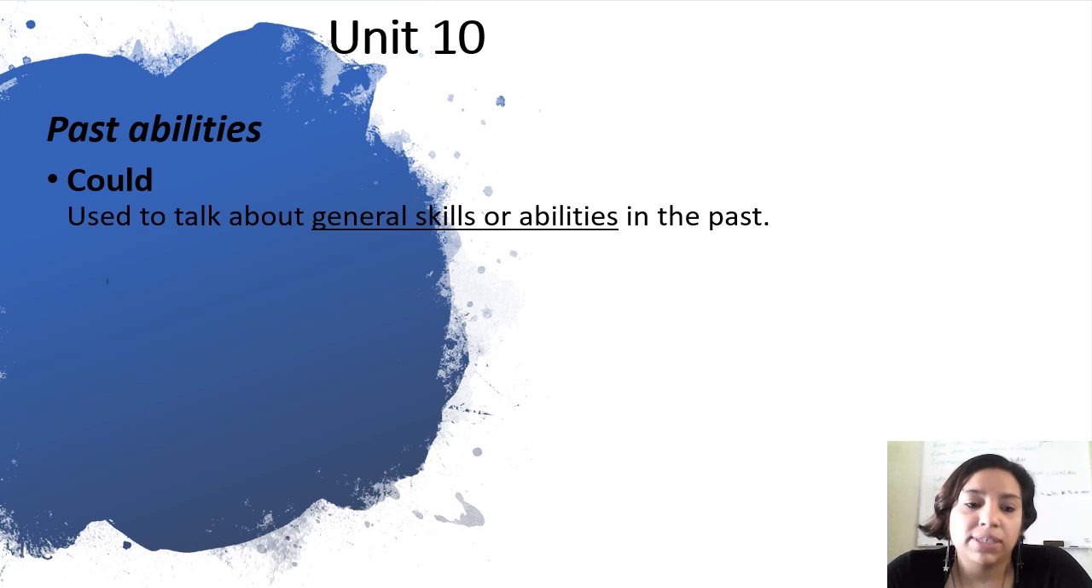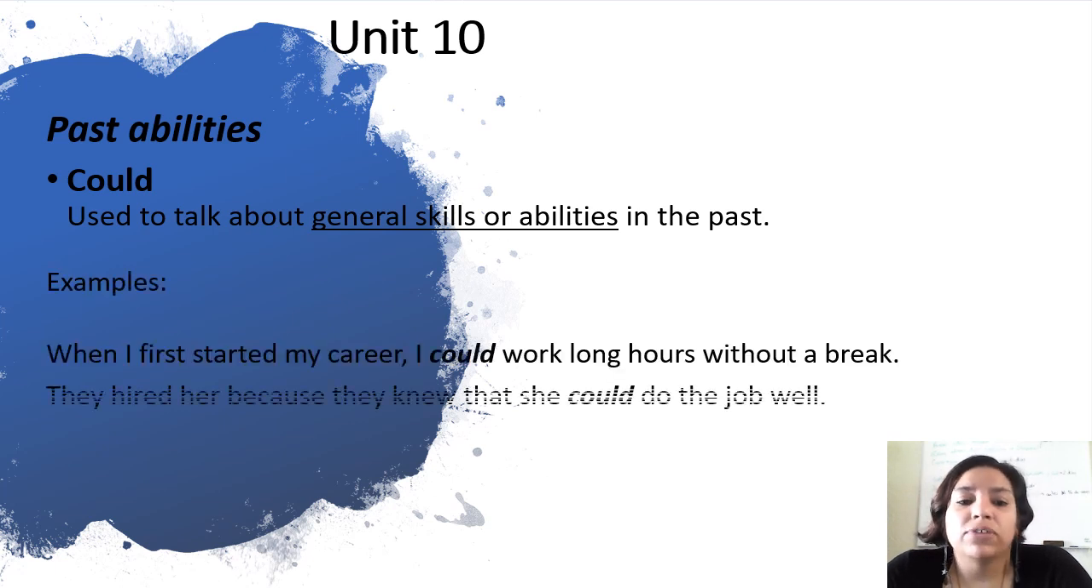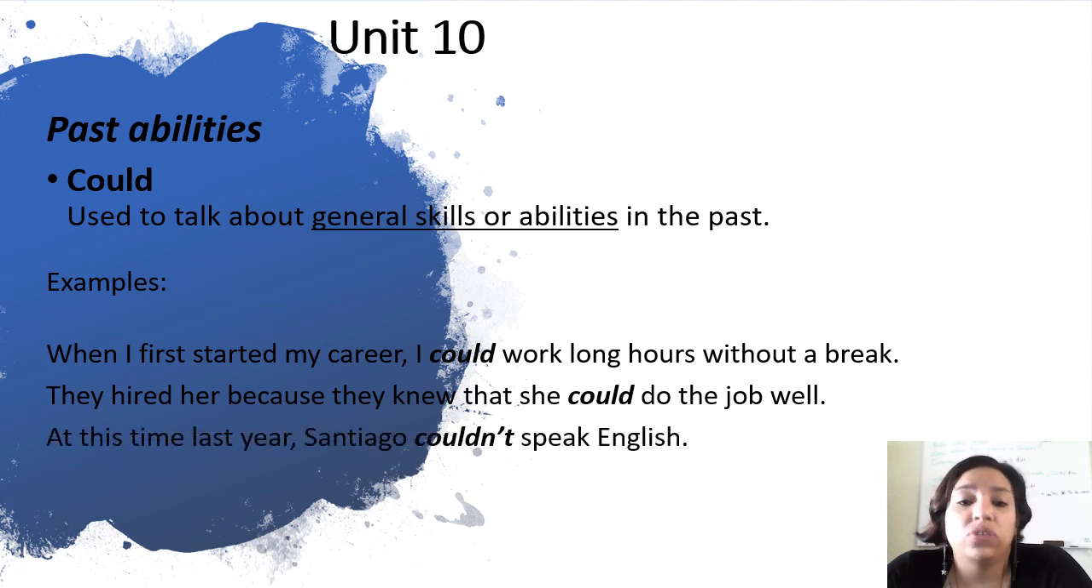So let's see some other examples. When I first started my career, I could work long hours without a break. They hired her because they knew that she could do the job well. At this time last year, Santiago couldn't speak English. So in this case, we are using past abilities with could. What I want you to notice is affirmatives and negatives. I know you know this rule, but I want you to check it out because at the end of this topic of past abilities, I will give you extra notes about these words that we can use to talk about past abilities.